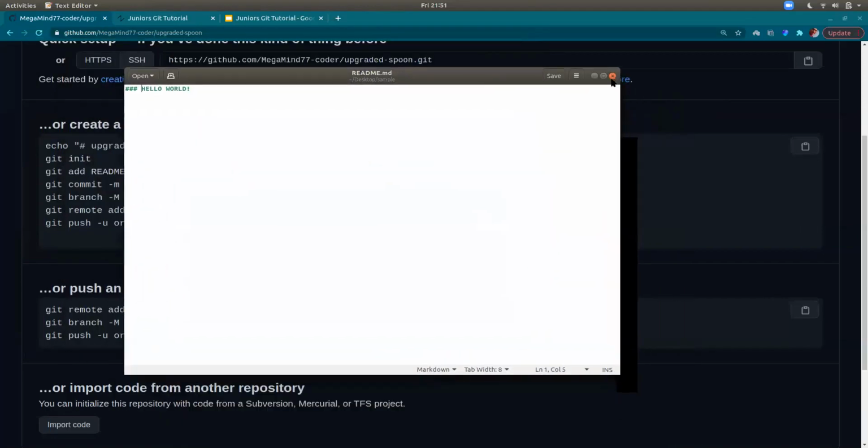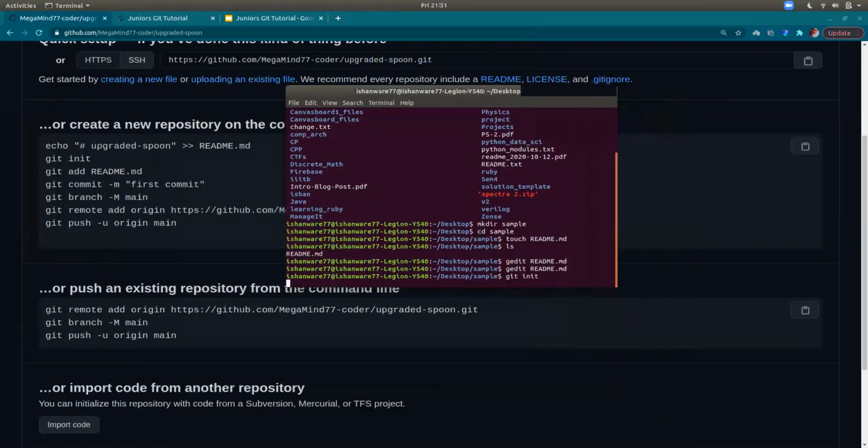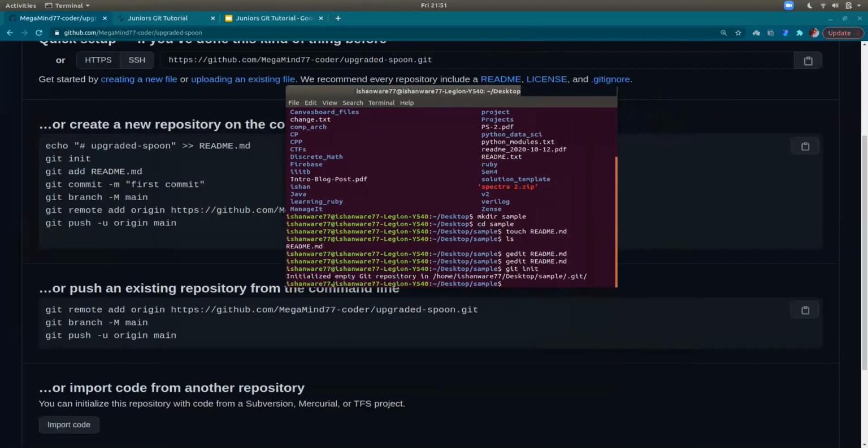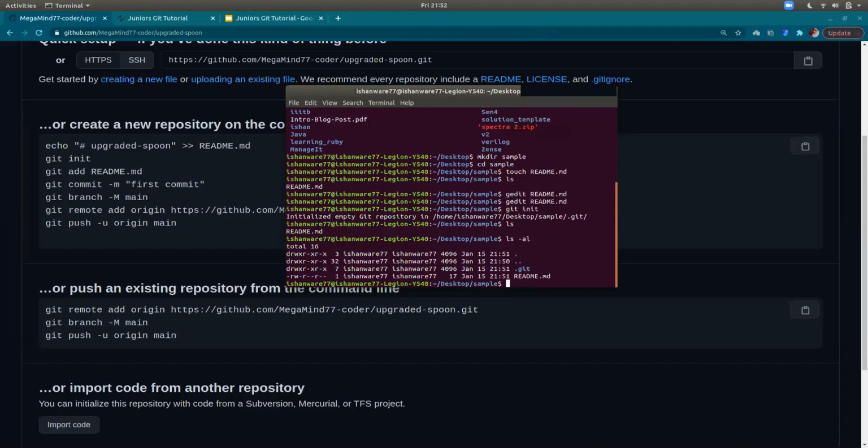So how do we do that? See, all we do is we initialize a Git directory like this. Okay, so initialized empty Git repository in desktop sample .git. So when I do ls, it doesn't show it. Okay, so as Uttaraj said, I'll have to do ls -l to show all the hidden directories also. So here there's .git.